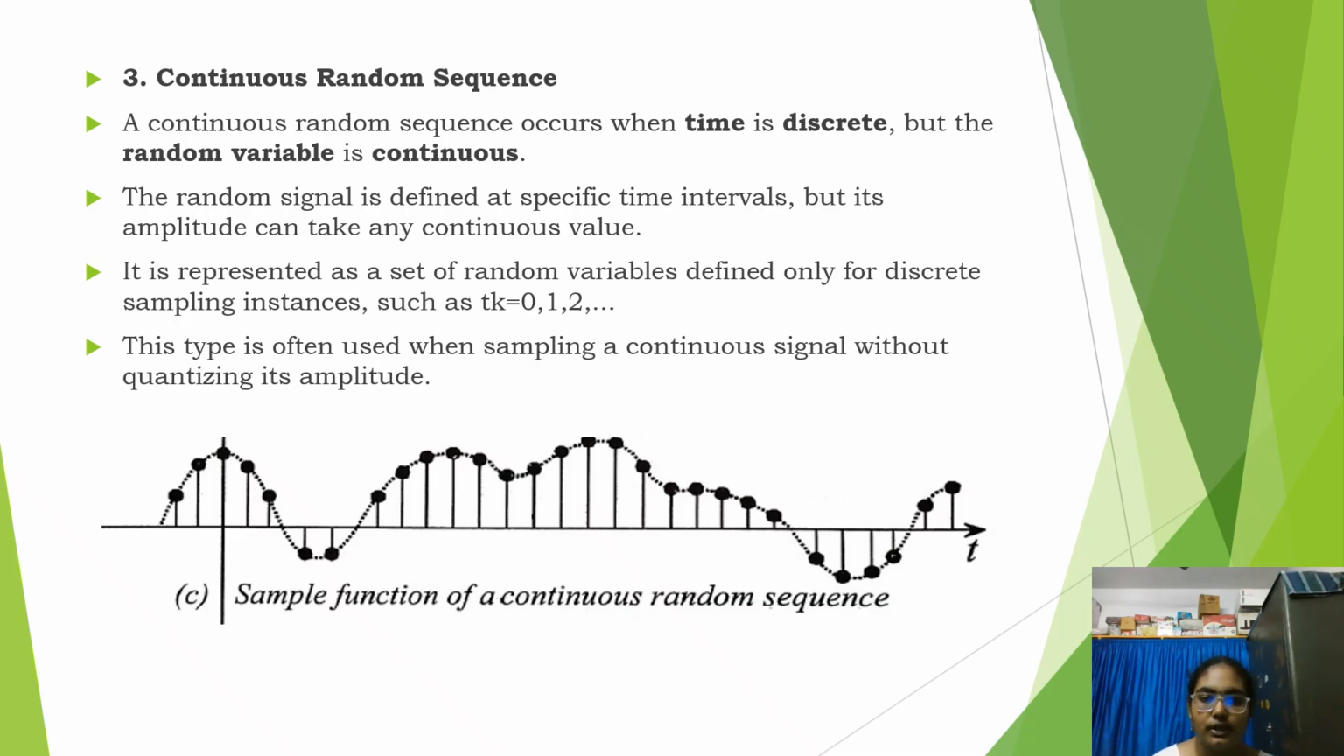Here, to convert from continuous to discrete, we have to perform a sampling method. And in this continuous random sequence, the time is discrete and the random variable is continuous. In the graph, we can see in the picture a sample function of a continuous random sequence. Here, sampling a continuous signal without quantizing its amplitude is done by taking discrete time values.